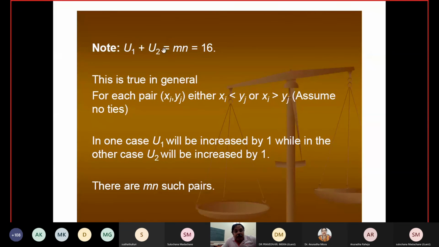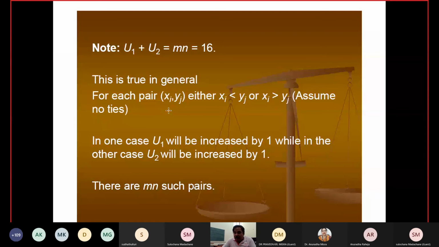So whatever value you are going to get, U1 plus U2 will be equal to m times n. This is in general: for each pair xi, yj, either xi is less than yj or xi is greater than yj. Assume no ties.